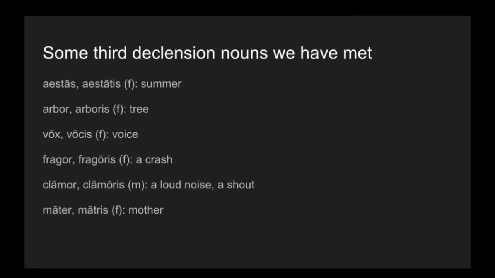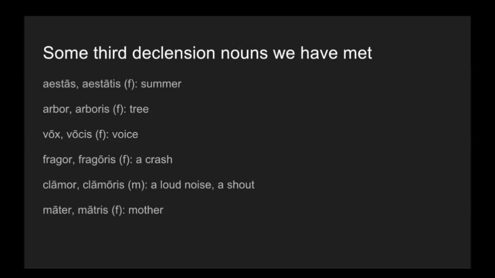These are all of the third declension nouns we've met so far in Ecce Romani, and they're listed in nominative singular first, genitive singular next, then their gender, and then their meaning. And already you can kind of see what I was talking about before, where the nominative singular doesn't really have a pattern in the third declension. There's no one ending for the nominative singular third declension noun.